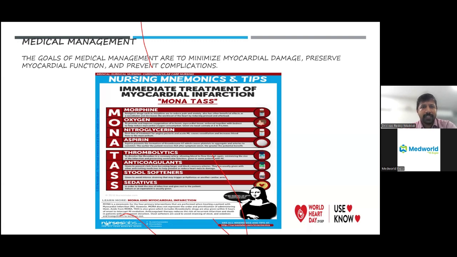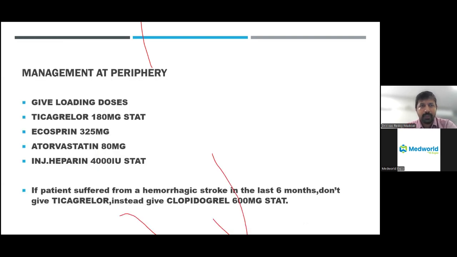And if the patient is in a peripheral setting where they cannot approach a hospital with a cath lab, we tend to give a drug called thrombolytics, which are nothing but streptokinase, alteplase, and teneteplase. These are the drugs which really save the life of the patient. And once we give the thrombolytics, we can shift the patient in the next 2 to 3 hours to the nearest hospital with the cath lab so that we can do the angiogram. So this is the simple aspect.